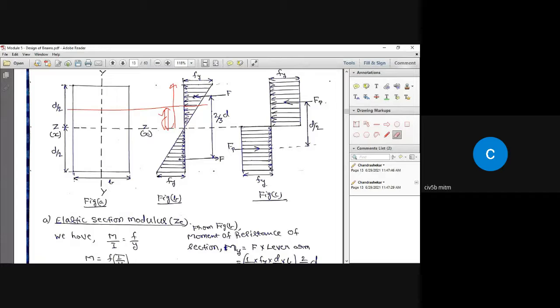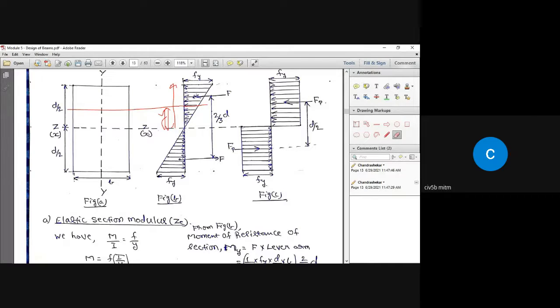That is this distance. So when you find out the total distance which serves as the lever arm, that is going to be equal to 2/3 of d.